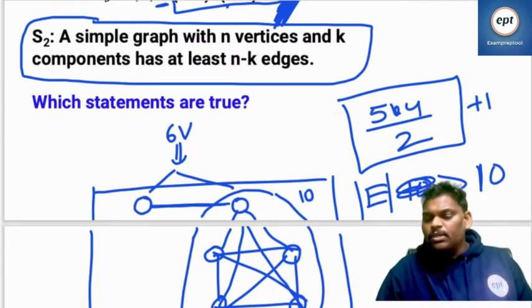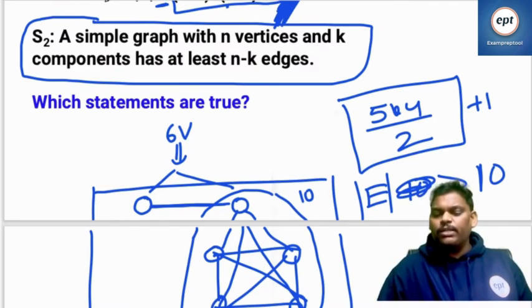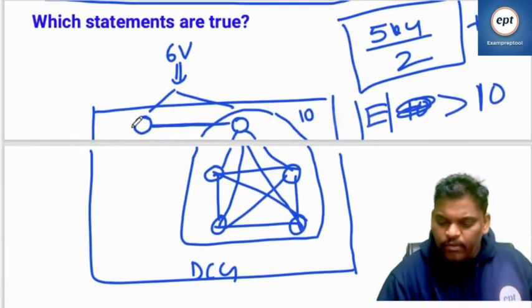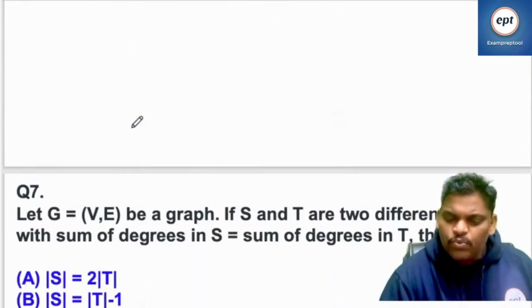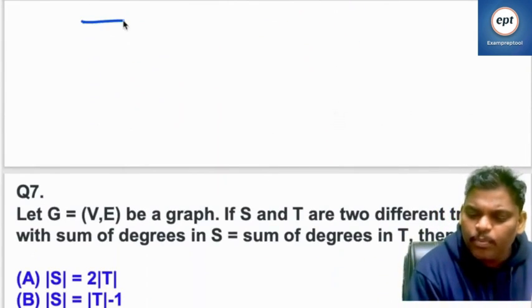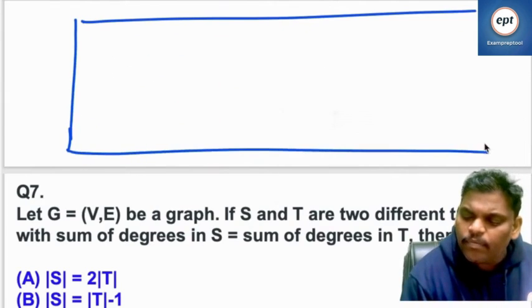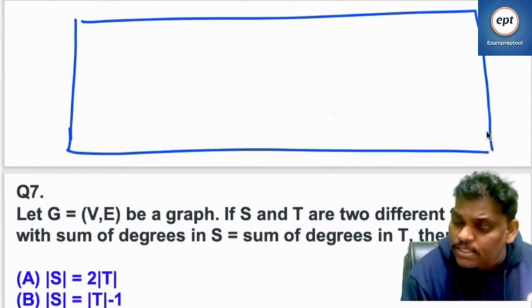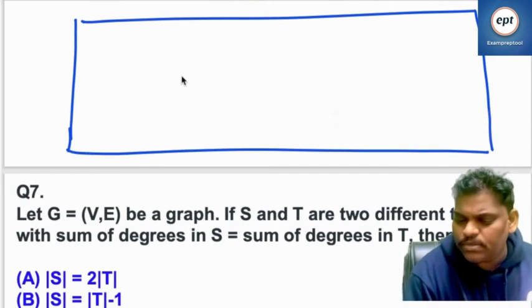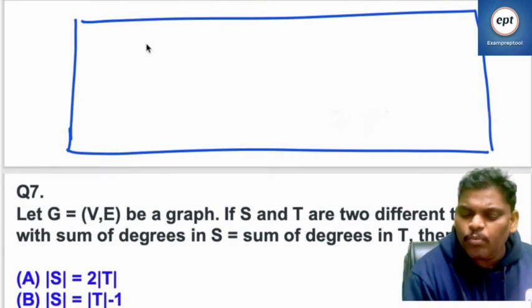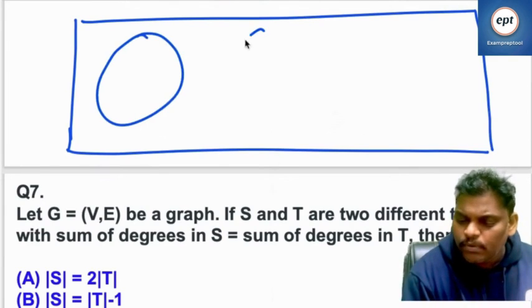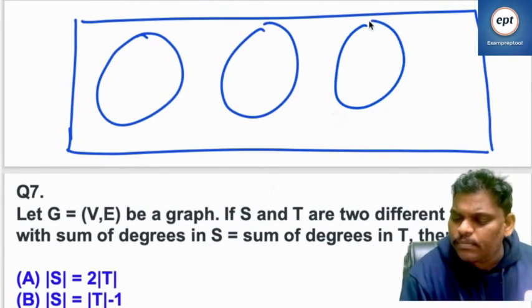Carefully read it. S2 is saying simple graph, no forest here, a simple graph, not a simple forest. S2 is saying a simple graph which contains k components.